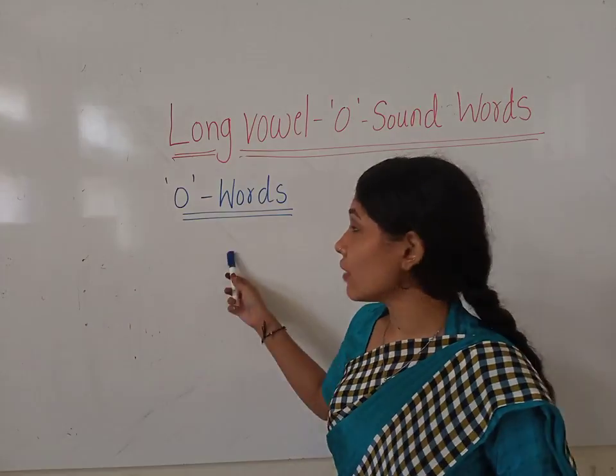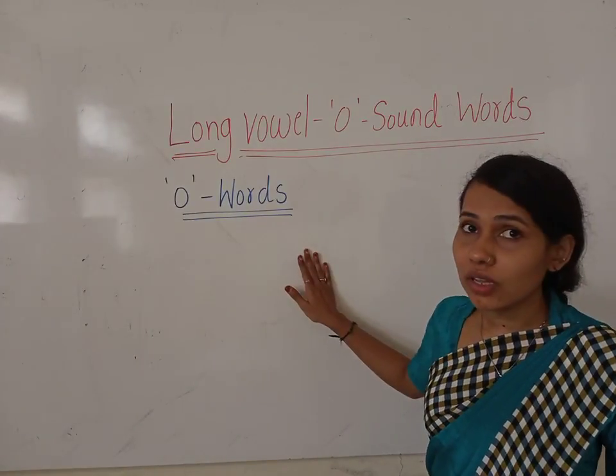Okay children, let us see some words for the O words.